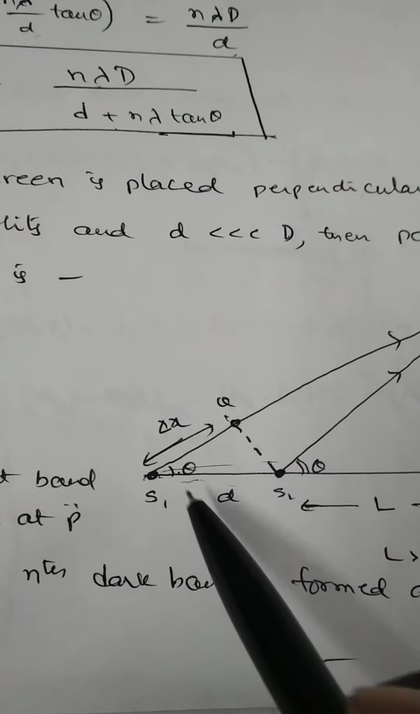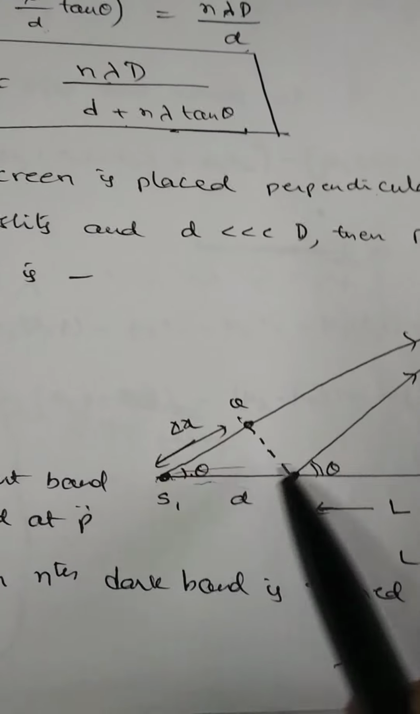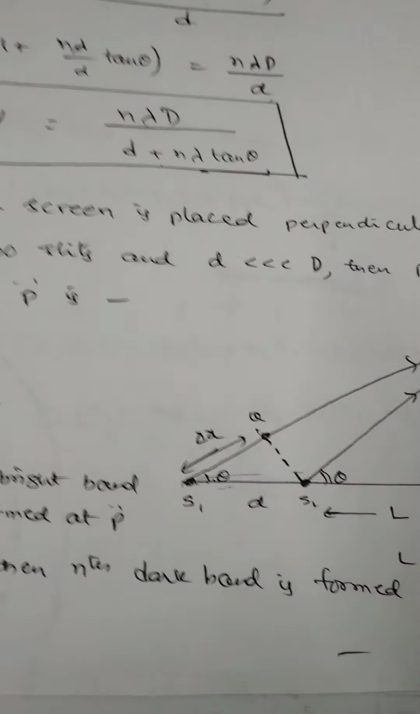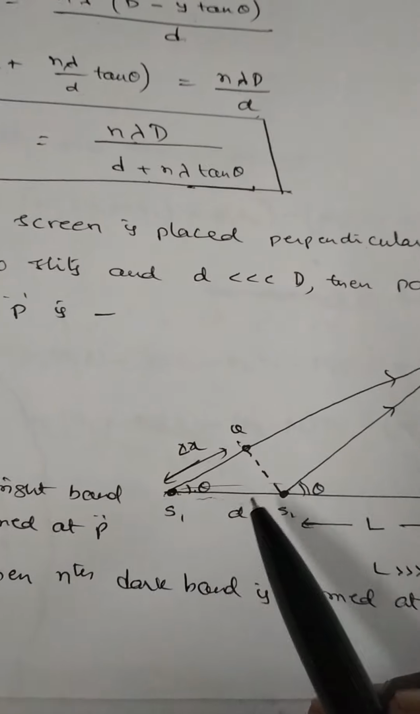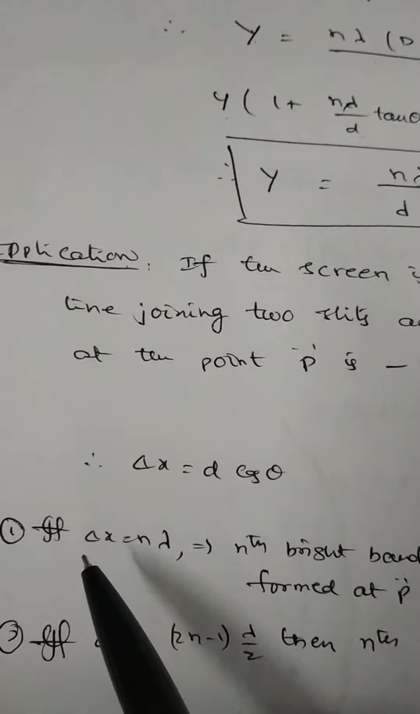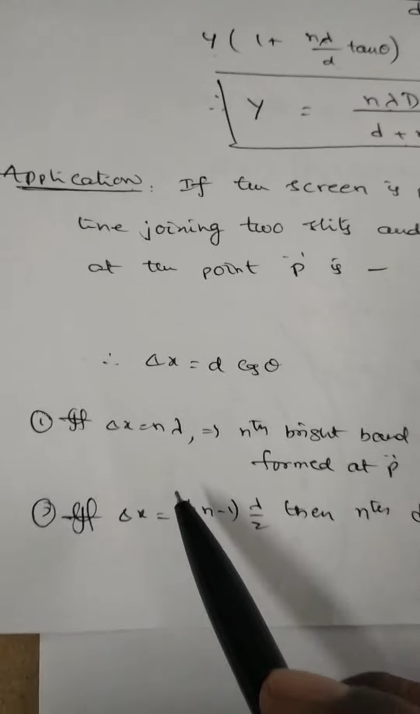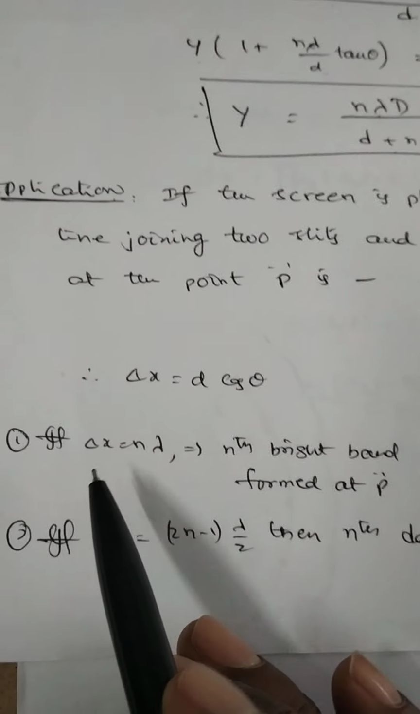From the diagram, cos theta is equal to delta x by d. Cos theta is equal to delta x by d. So delta x is equal to d cos theta. So delta x is the path difference.